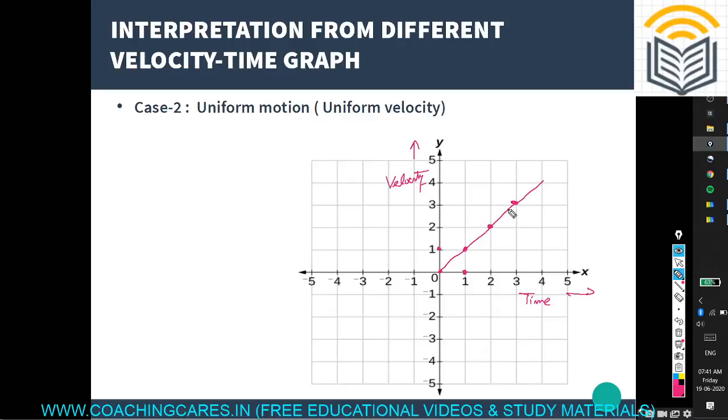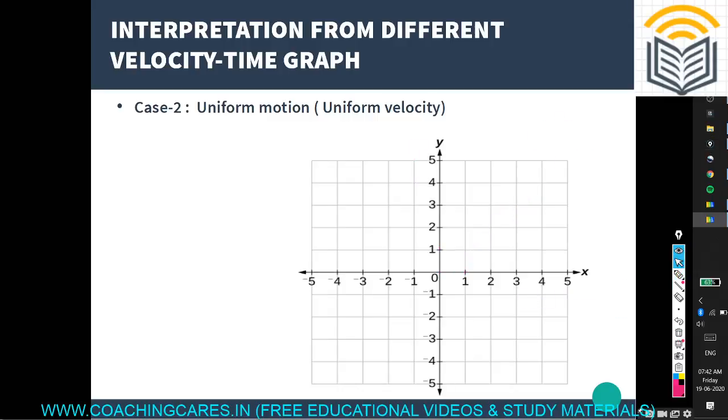It shows this is uniform motion by this plotted graph, and we can say this is uniform velocity just by analyzing this graph line. Like this we can interpret the plotted graph in different conditions.